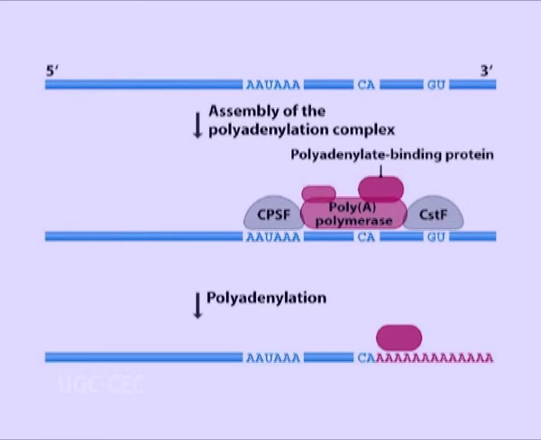Poly A polymerase adds approximately 200 adenines to the cleaved 3' end of the RNA without a template. This separates the newly formed hnRNA from the template strand. This hnRNA needs to be further processed through post-transcriptional machinery to become mature mRNA, which can be used for further use, like for translation.